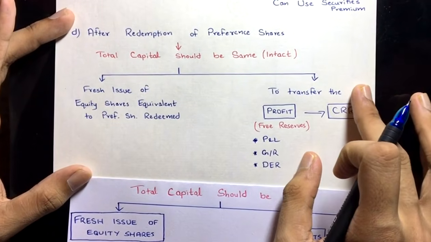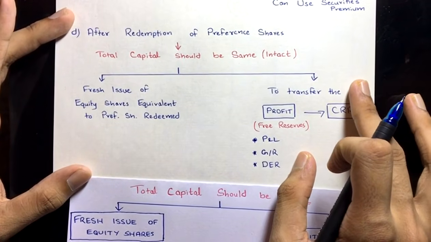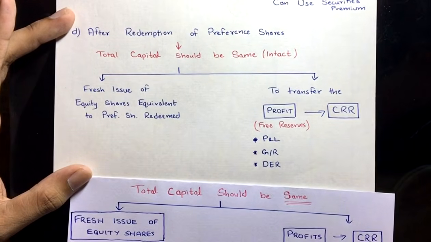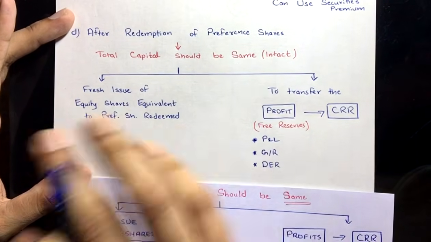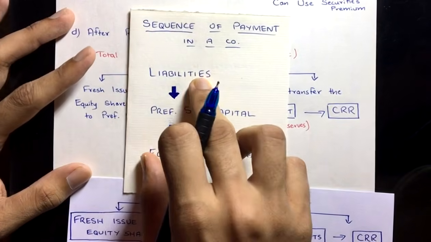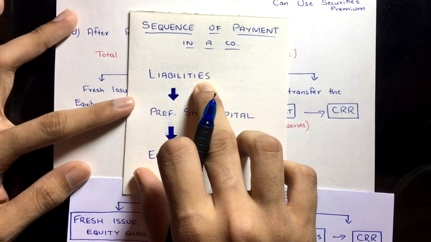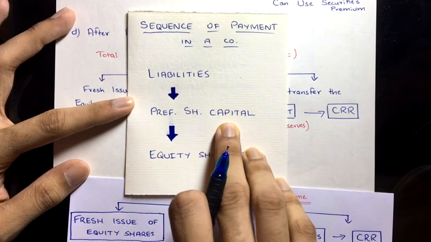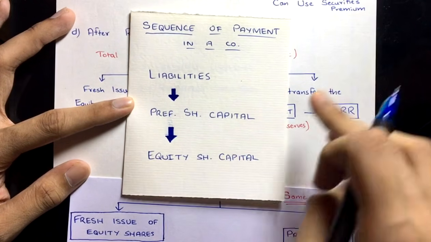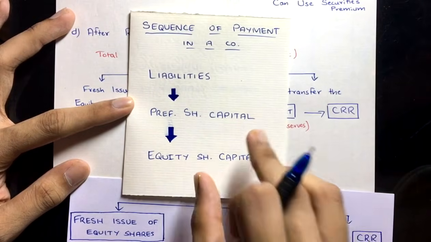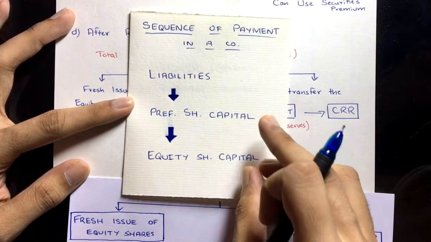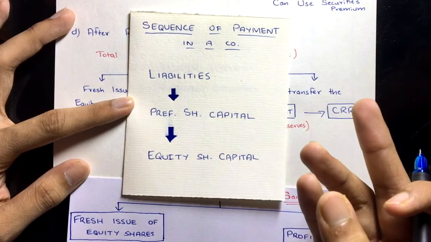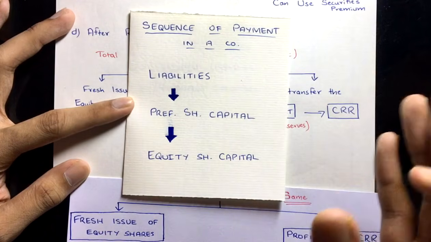What is happening over here is we, as the company, are giving the guarantee to our third parties, that is the liabilities, that you guys don't have to worry. Yes, we are making the payment of preference share capital and we have to, but don't worry, as mentioned in section 55 of the Indian Companies Act, total capital should remain the same, and if total capital remains the same, there would not be any more risk, right?